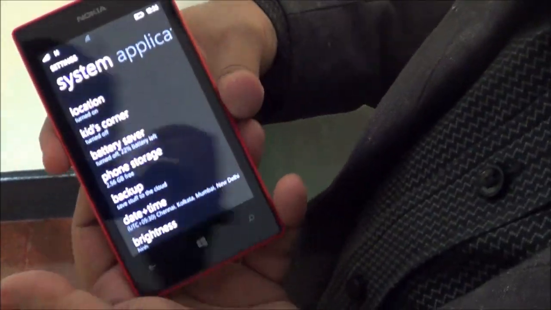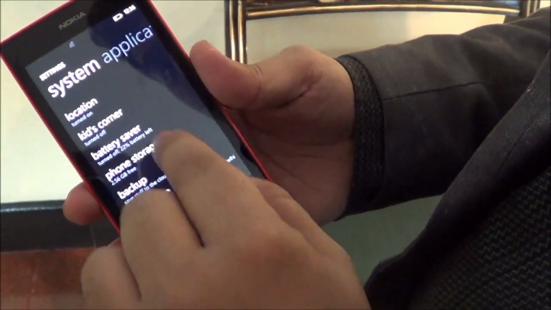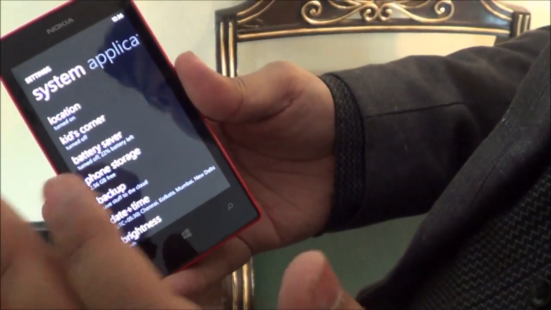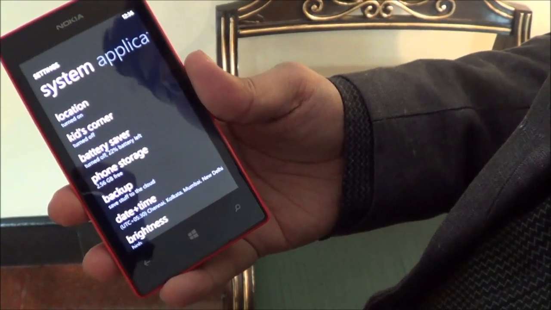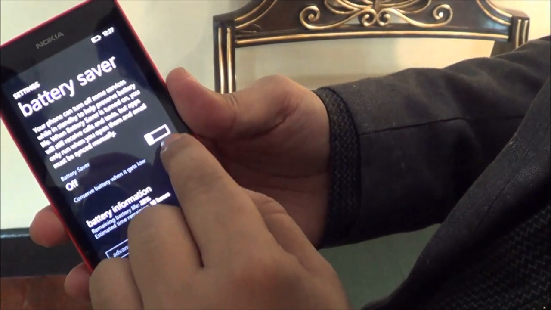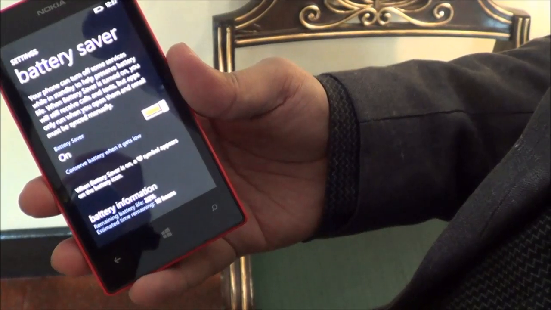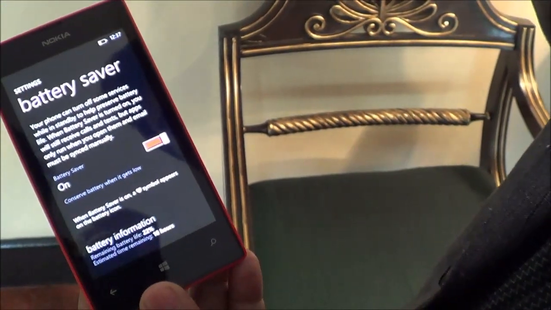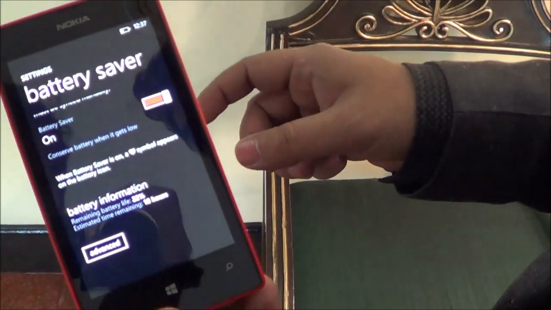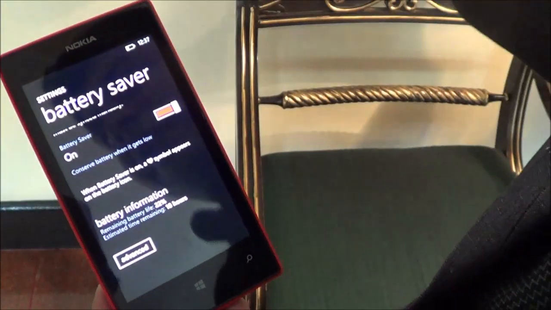So now my entire day is over, and Nokia Lumia 520 in this unknown city has helped me a lot. Now the battery is only 22%, and I will turn on the battery saver. So when I get to the hotel, the battery should not die. I should be able to receive all the important calls. So I will use the battery saver feature which is there in the settings, and under it I will turn this on so that the battery is in conservative mode and doesn't die out. So after turning on the battery saver, it is still 22% battery. This will help me a lot to save the battery till the time I reach the hotel and charge this particular phone.